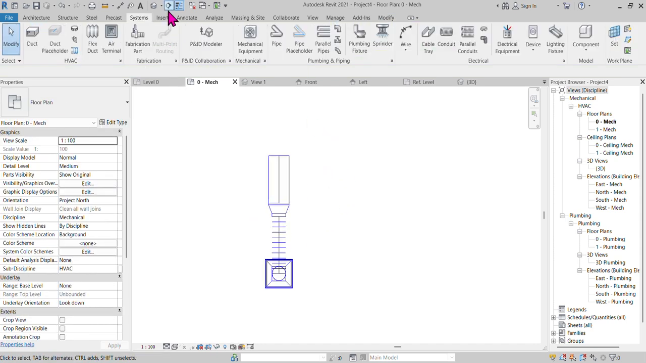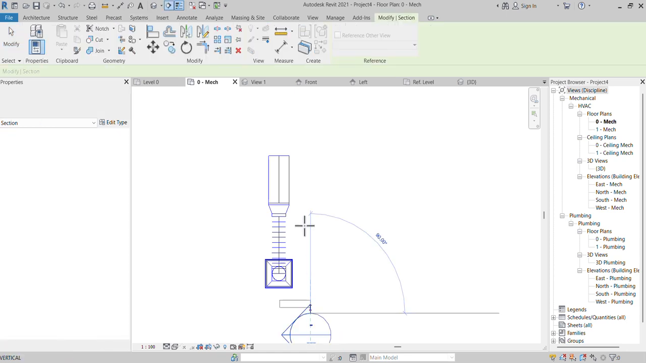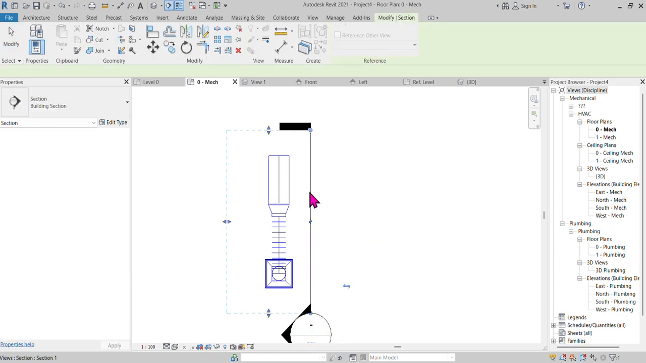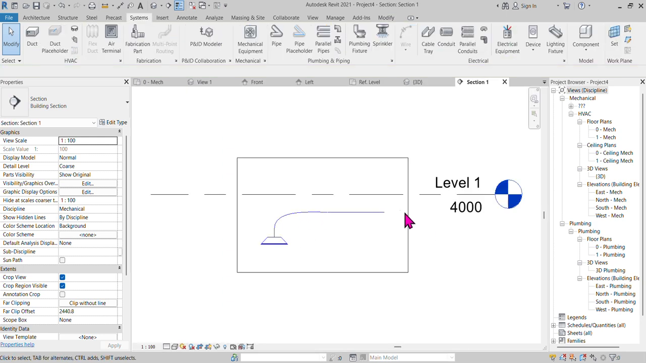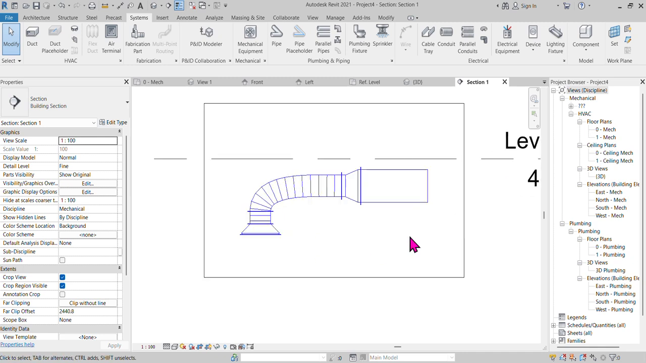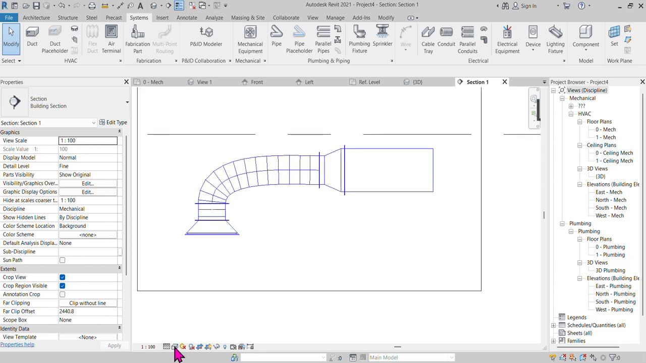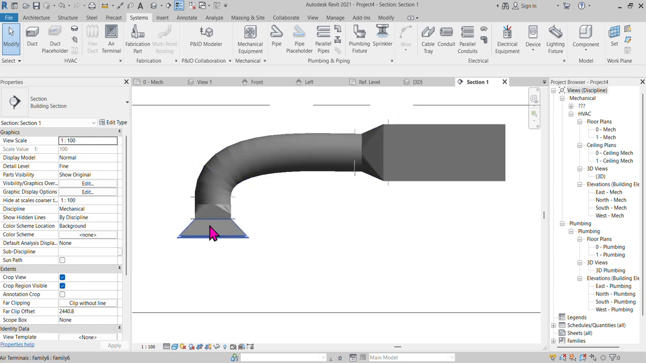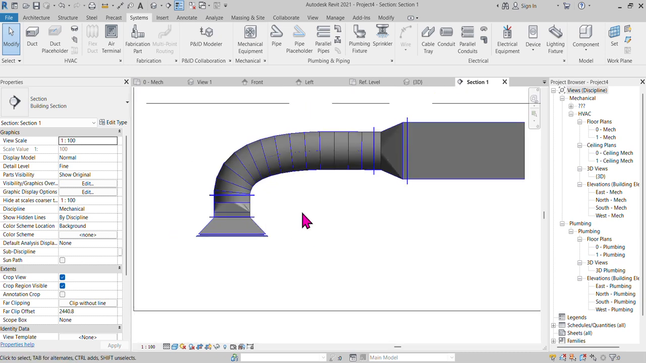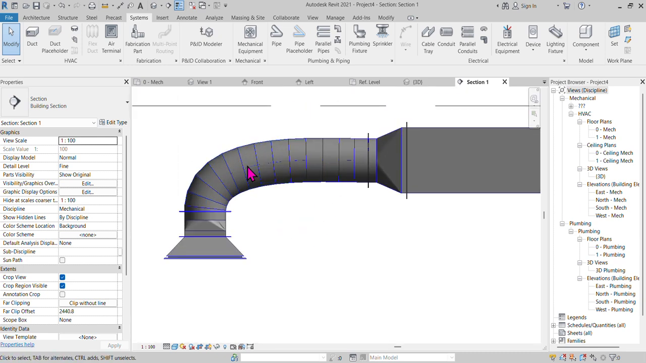Now you can go to choose your section plan and check it. So it will be like this. You can go to choose the fine and you can find the shape. So it will look like this. So we can create our families as per our wish, depending on our projects, like this way.